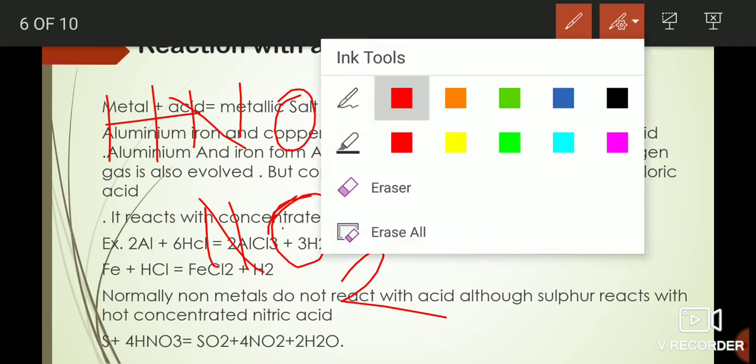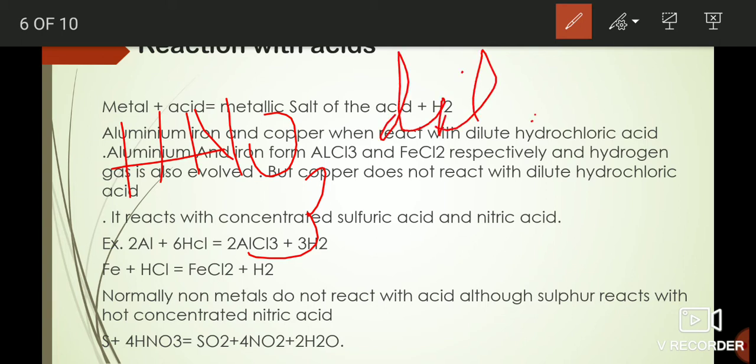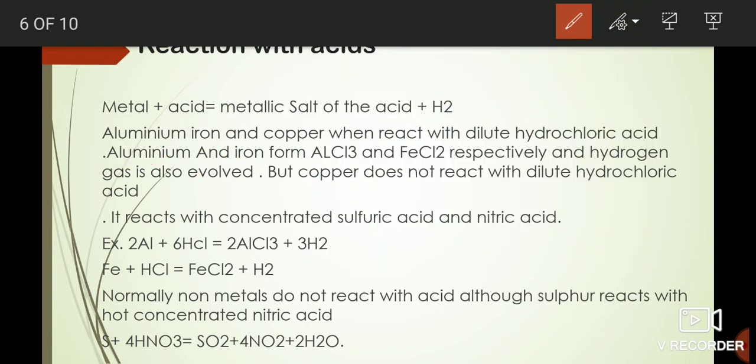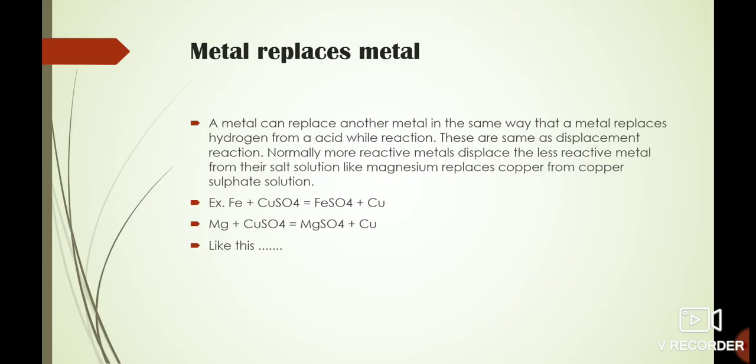And when the nitric acid is only dilute, written as dil. with a dot, it forms NO, that is nitric oxide. Now we have learned this. Now let's move on to our next slide. So metal replaces metal. It was the displacement reaction that I was talking about.